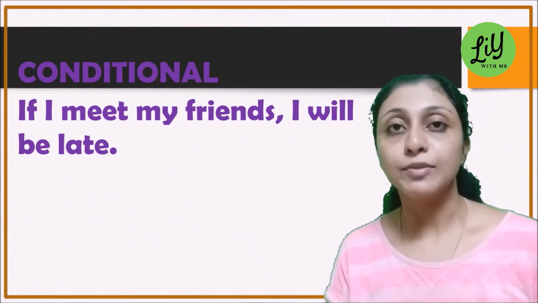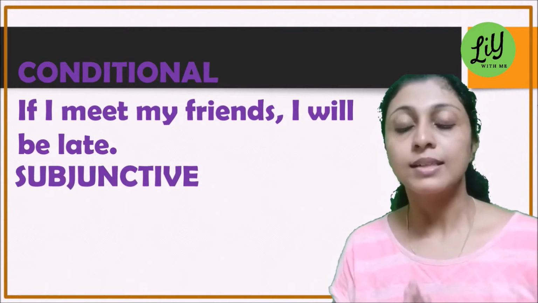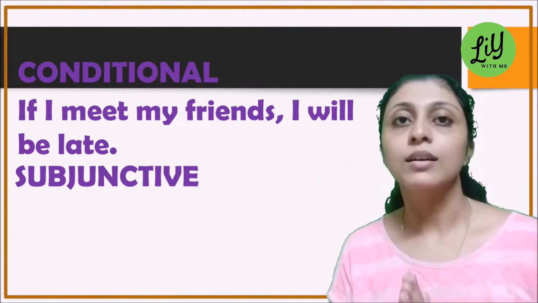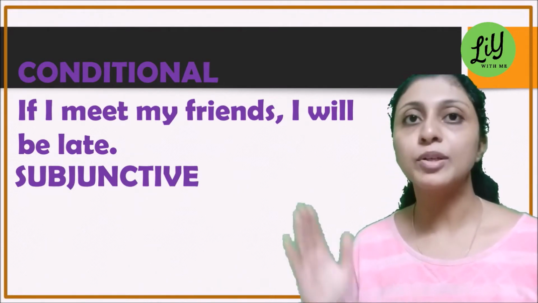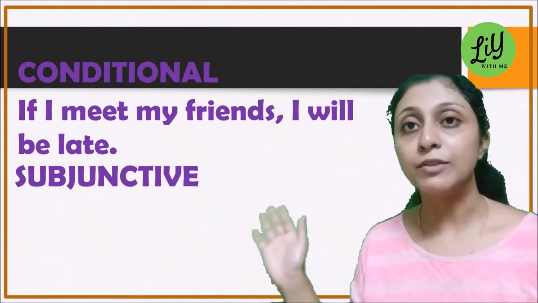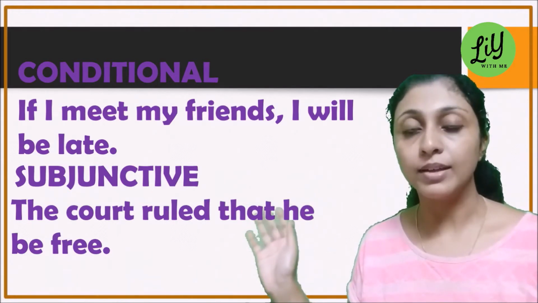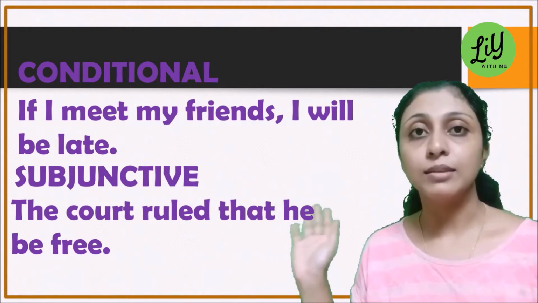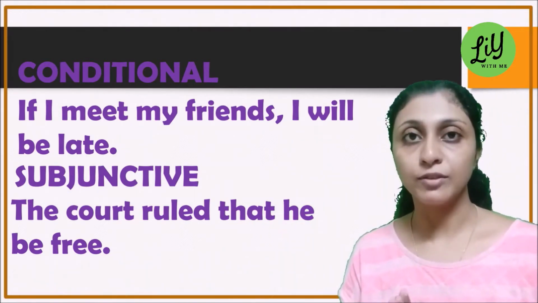And finally, we've got the subjunctive mood. A subjunctive mood expresses sentences that have a request, a demand, a wish, a suggestion, advice, etc. So in this particular sentence, we've got "The court rules that he be free." So over here, "he be free." Now in this sentence, we find that it expresses a demand. And therefore you can say that this sentence is in the subjunctive mood.